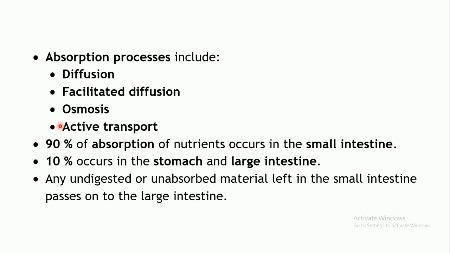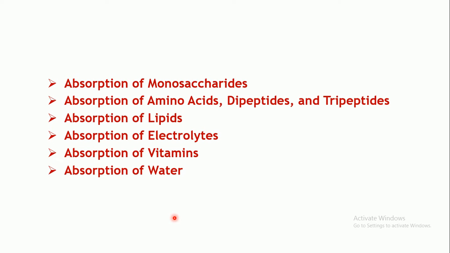Now, out of the entire absorption which takes place throughout the GI tract, about 90% of the absorption occurs in the small intestine, whereas the remaining 10% will occur in the stomach and the large intestine. In the rest of the parts, that is the mouth, pharynx and esophagus, negligible absorption will take place, because the food hardly remains for very few seconds in these regions. Any undigested, unabsorbed material will move into the large intestine. So let us see the different absorption processes.